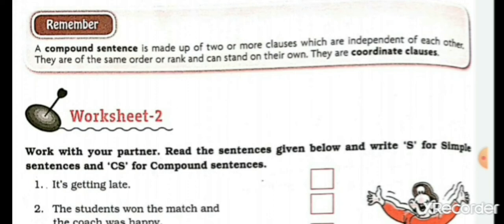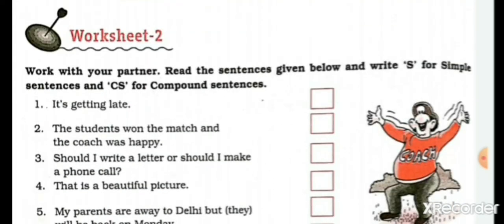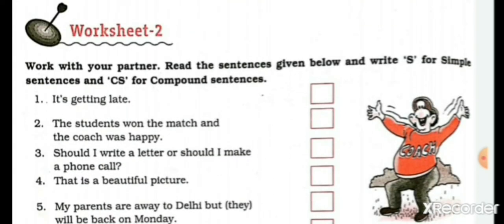Now students, let's move on to worksheet number 2. Work with your partner, read the sentences given below and write S for simple sentences. If the sentence is simple, students, then write down S there. And if it's a compound sentence, then write down CS for compound sentence. Okay?